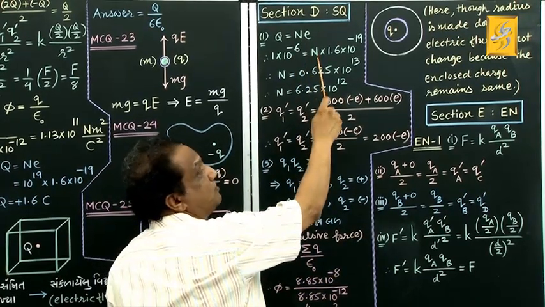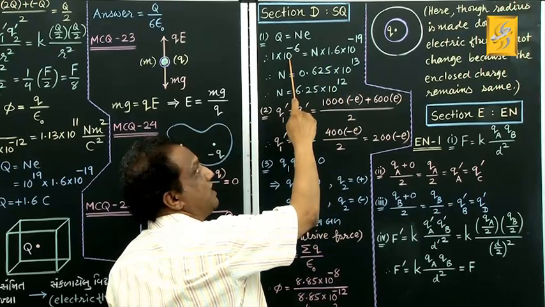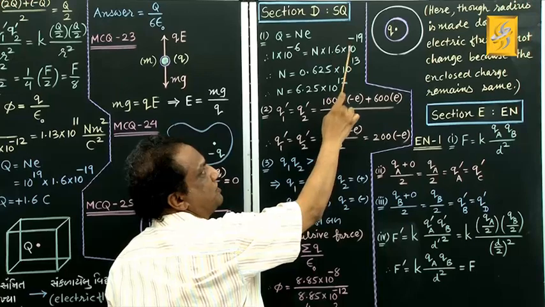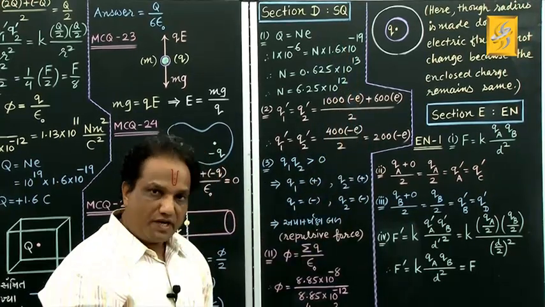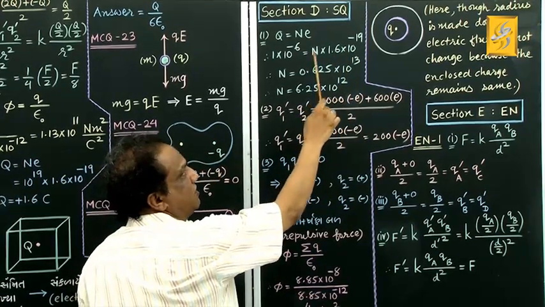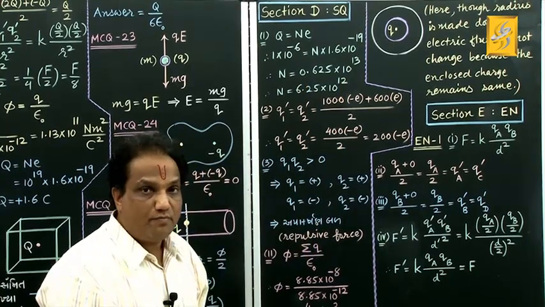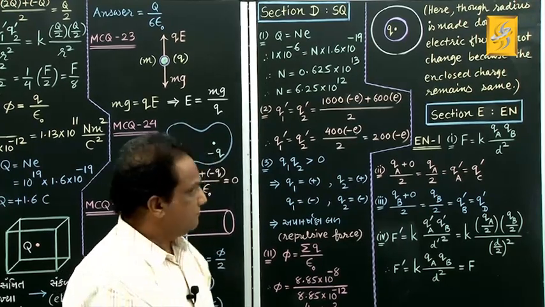We have to find the number of protons equivalent to this charge, and the charge of one proton is 1.6 into 10 raised to minus 19 coulomb. Find the value of n from here, you will get 6.25 into 10 raised to 12 protons.